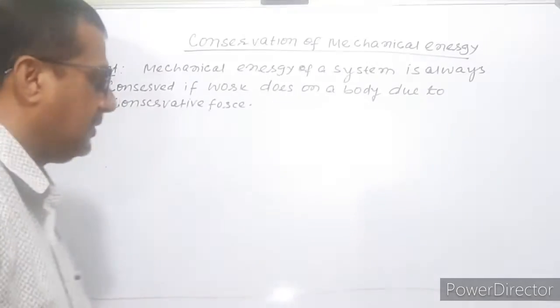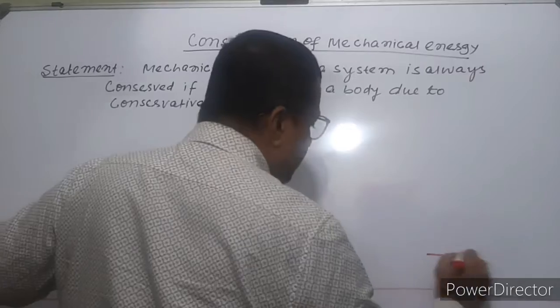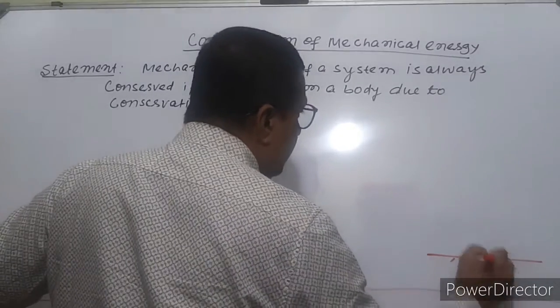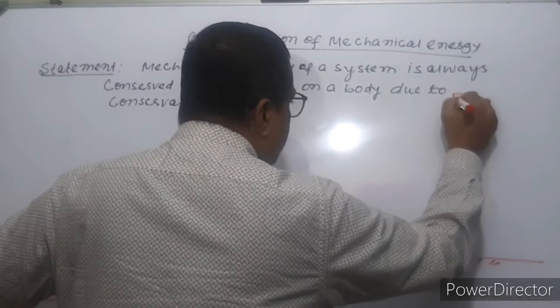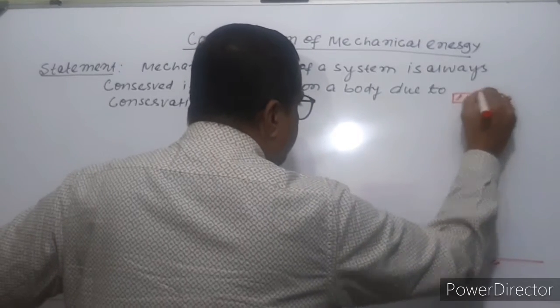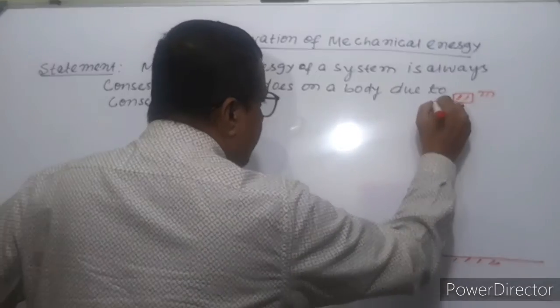So now see how mechanical energy is constant. Suppose that this is the earth's surface. Here is the body. Its mass is m. Its height from here is h.